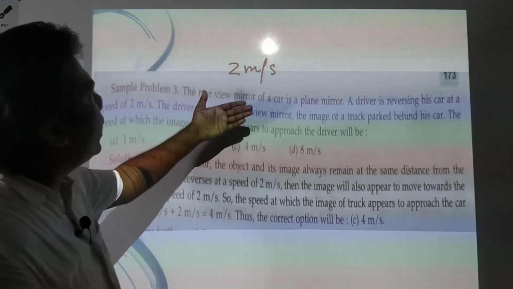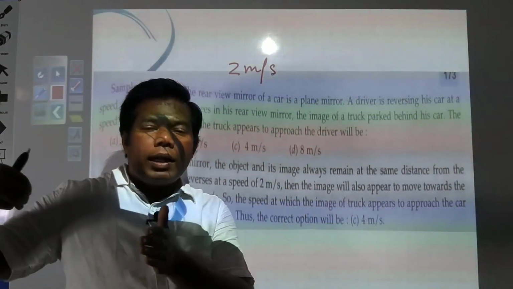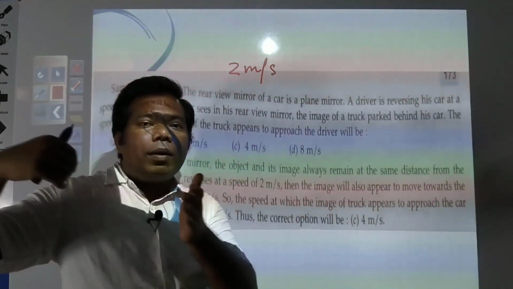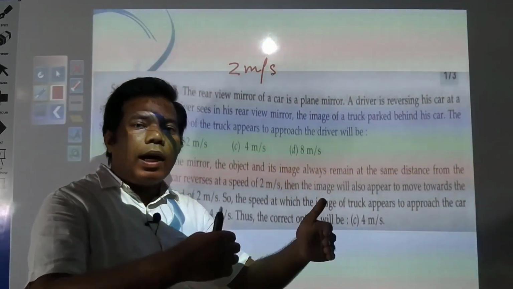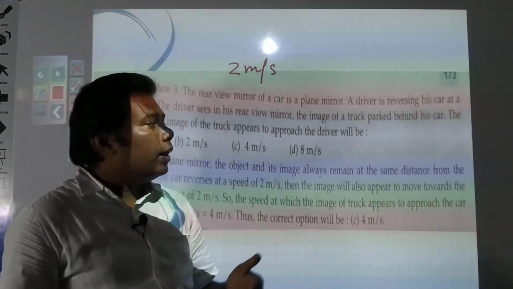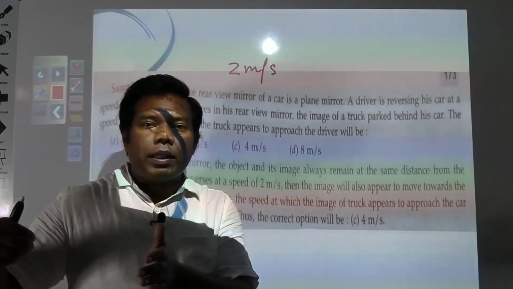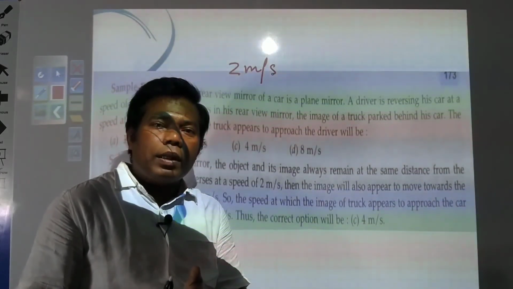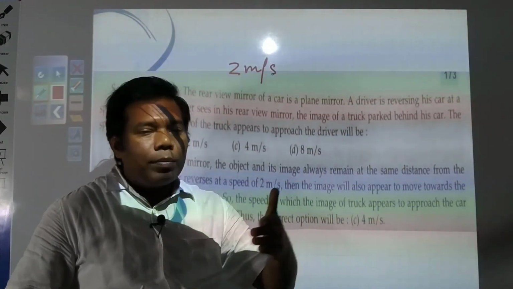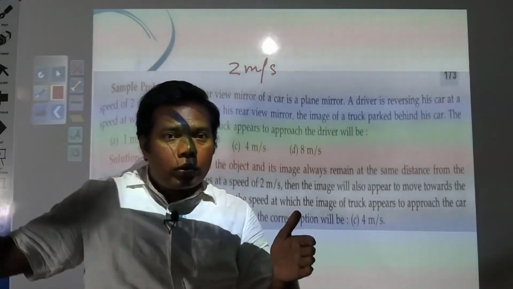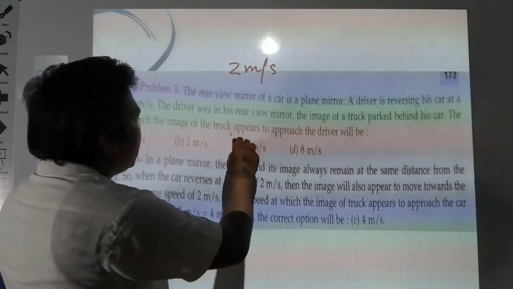Since the speed of the car is 2 meters per second, it will appear to come from behind. The speed of the car and the apparent speed of the truck will be added. The speed of the car is 2 meters per second, and the truck will appear to have a speed of 2 meters per second, so in total it will be 4 meters per second. Although the truck is parked and not moving, it will seem as if the truck is also coming towards the car. So it will be 2 plus 2, that is 4 meters per second, and this will be your answer.